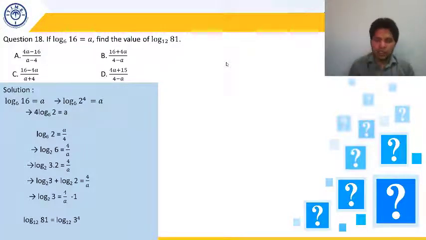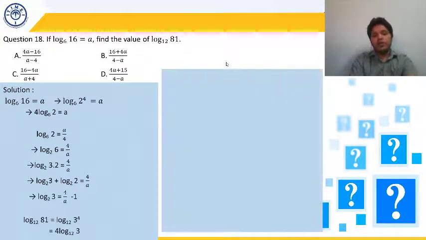Similar to what we discussed in 16, 81 can be written as 3 to the power 4, and the 4 can be taken outside, to the front of this log. So it can be written as 4 log base 12 of 3. I hope it is clear.